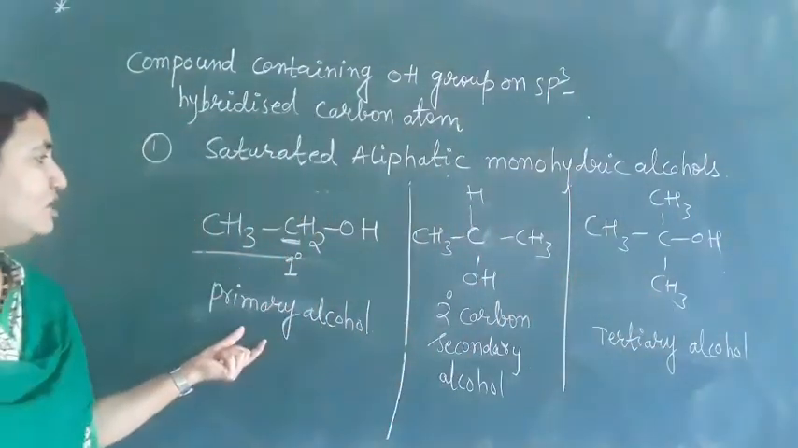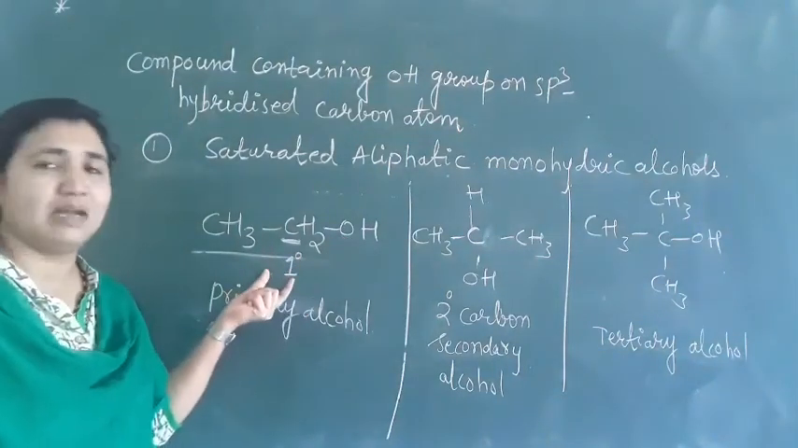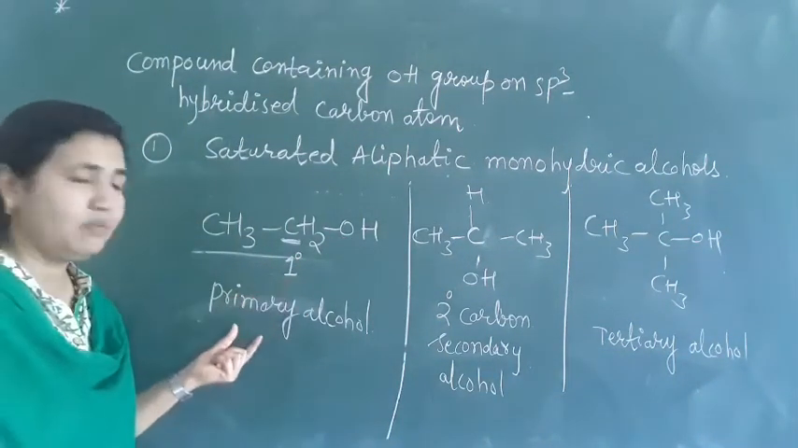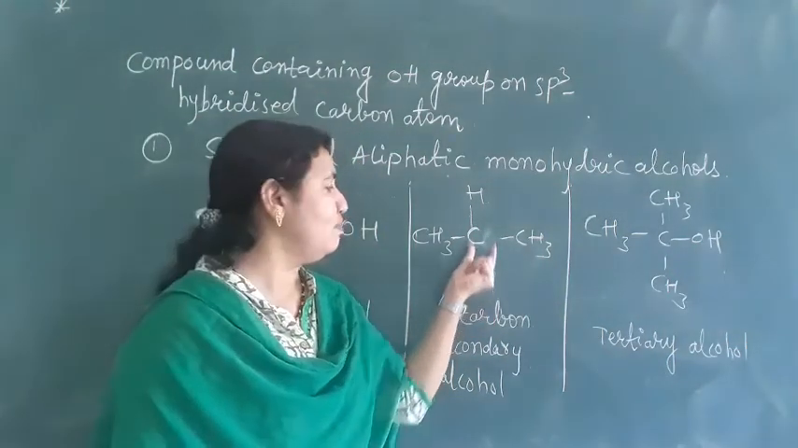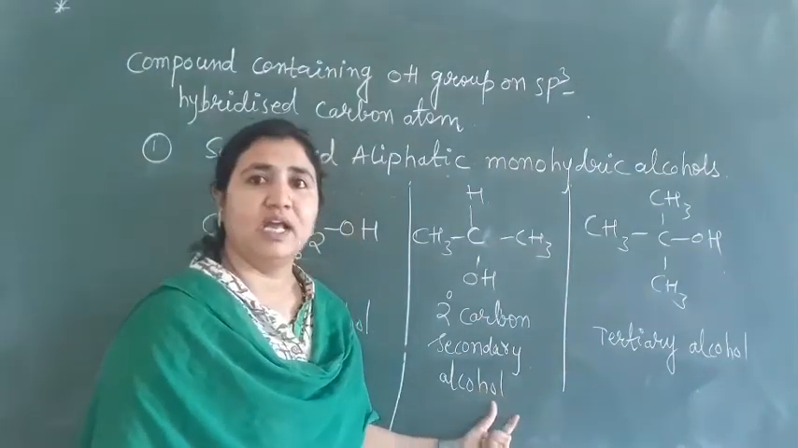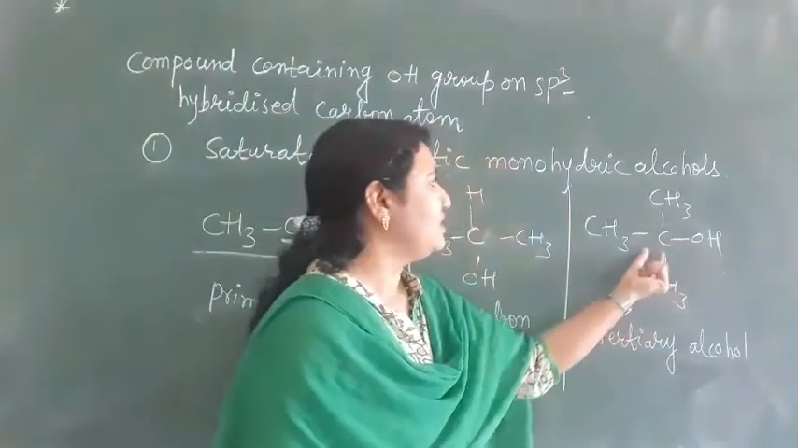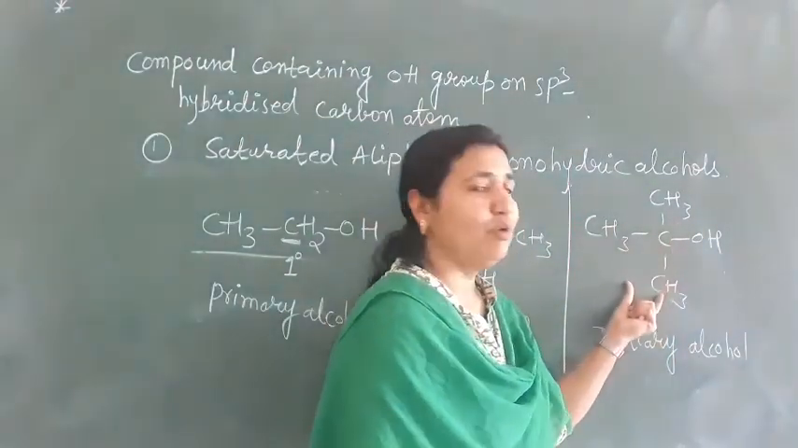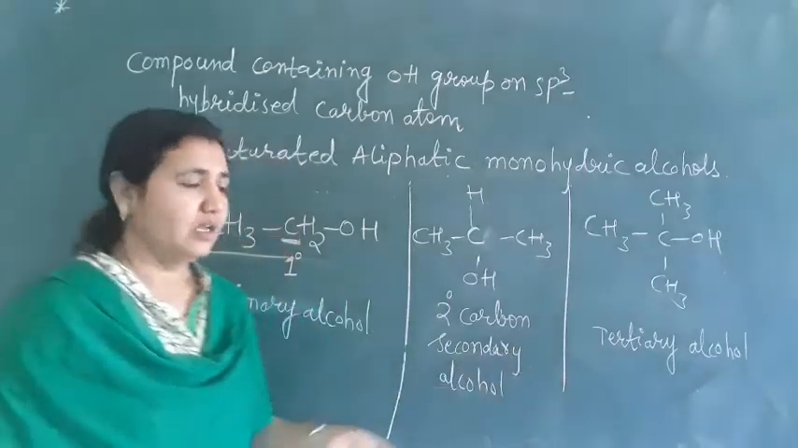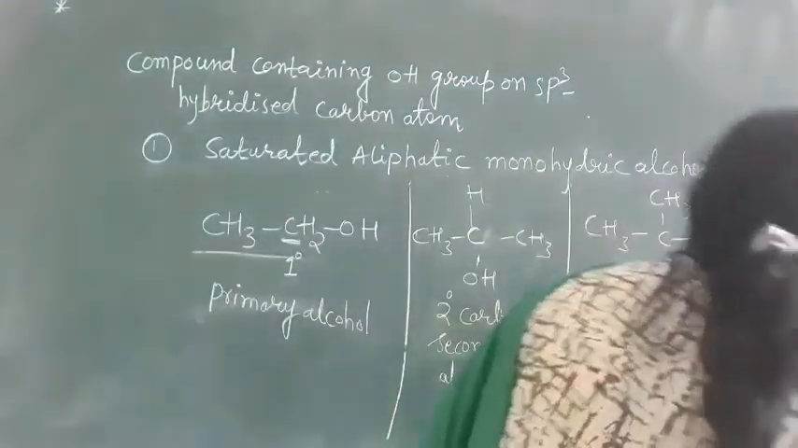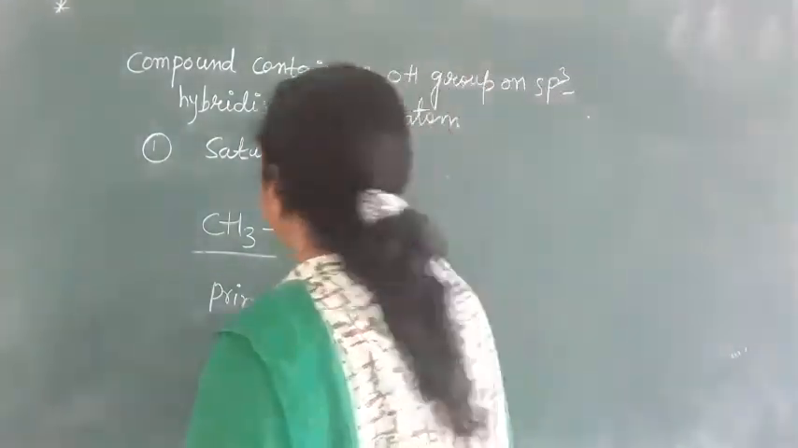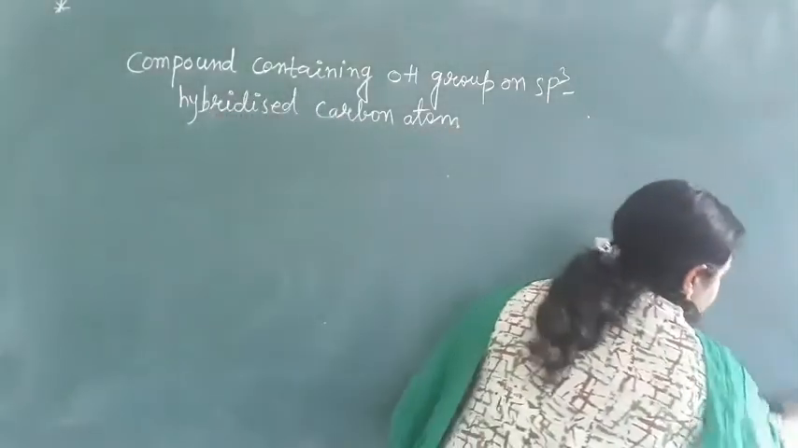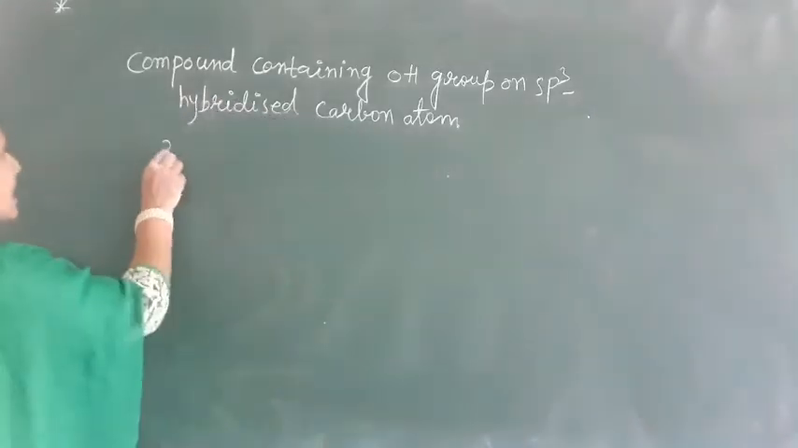So primary alcohol means if the OH group is attached to the primary carbon of an alkyl group, then it is called primary alcohol. And if the OH group is attached to the secondary carbon of an alkyl group, then it is called secondary alcohol. And next, if the OH group is attached to the tertiary carbon of an alkyl group, then it is called tertiary alcohol. So next we have allylic alcohols. These are saturated, single bond only, an aliphatic chain here in this type. Next, the second one is allylic alcohol.